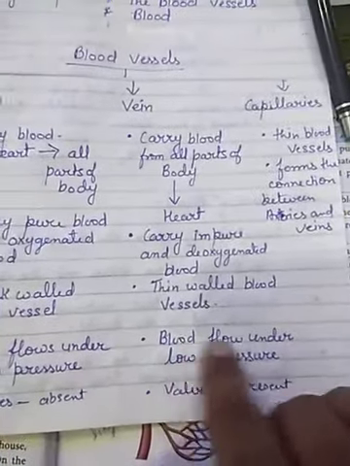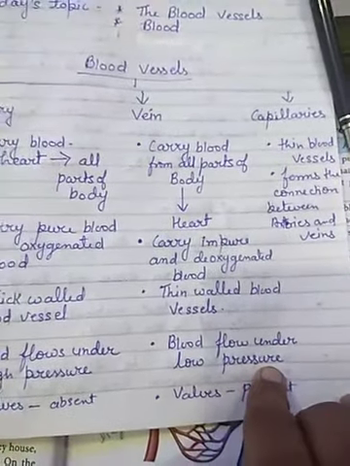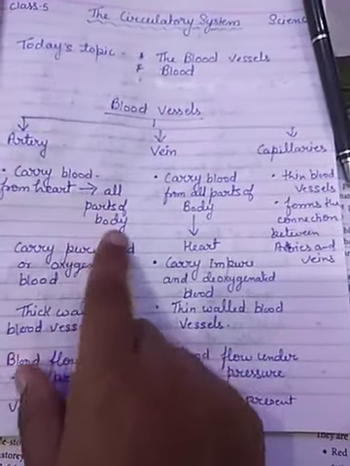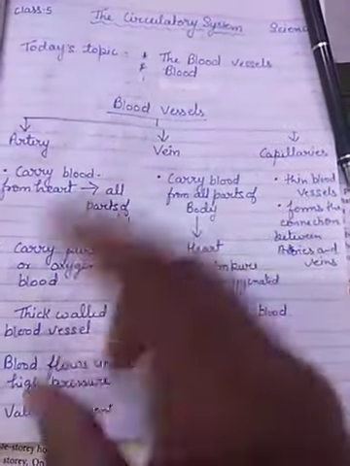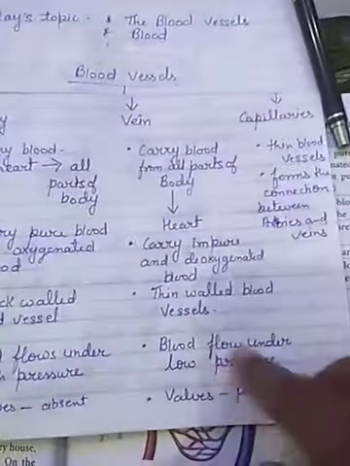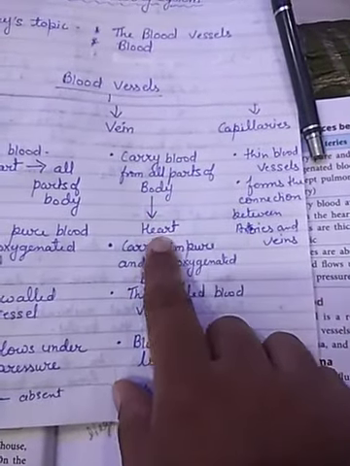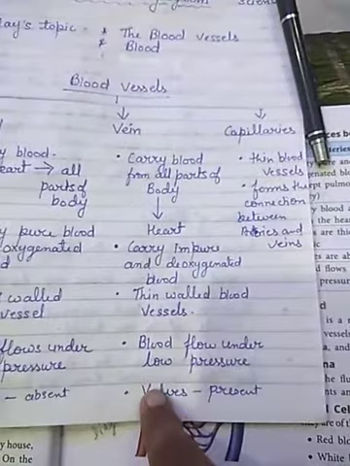So the vein has a thin wall and the artery has a thick wall. Blood flows under low pressure. Why? Because the heart is pumping and sending blood to all parts of the body, so the pressure is more there, but here the blood is coming from all parts of the body to the heart, so the pressure is low.